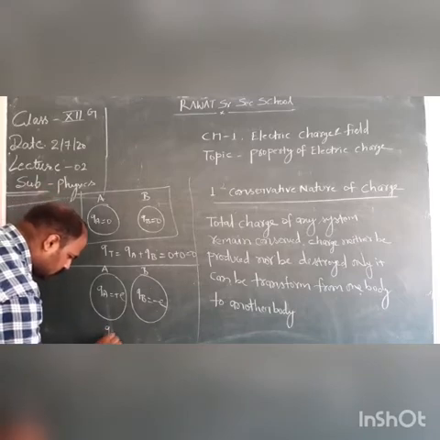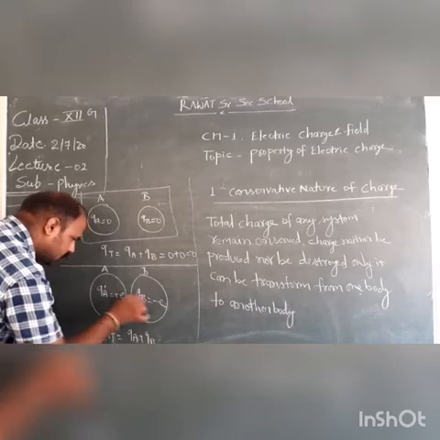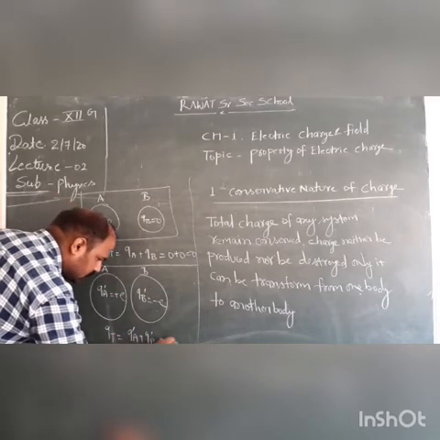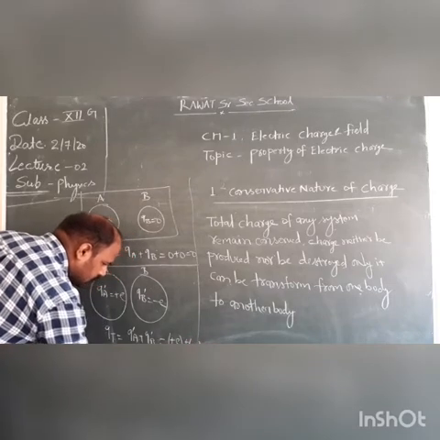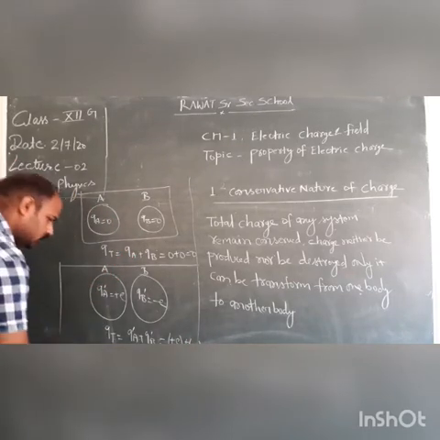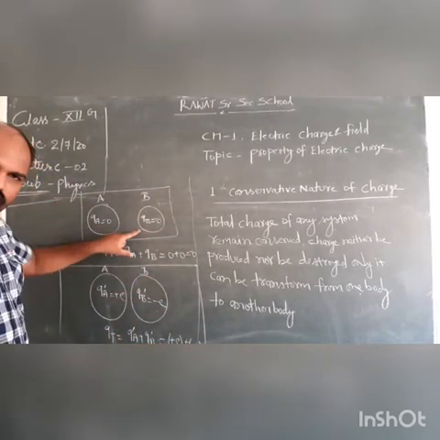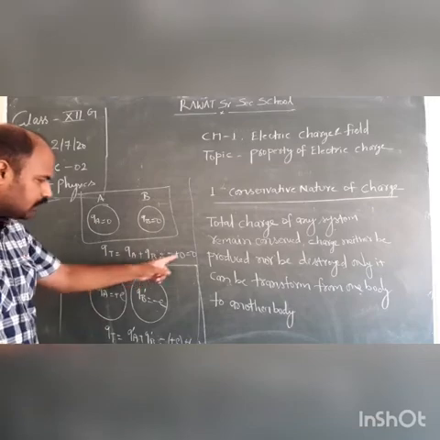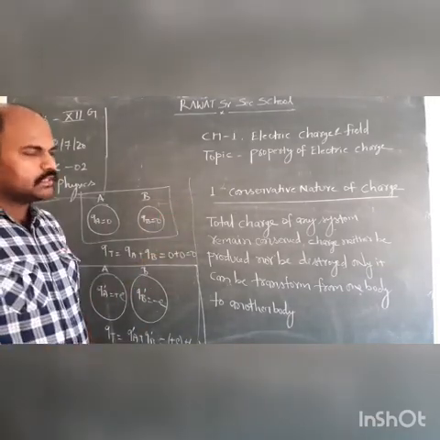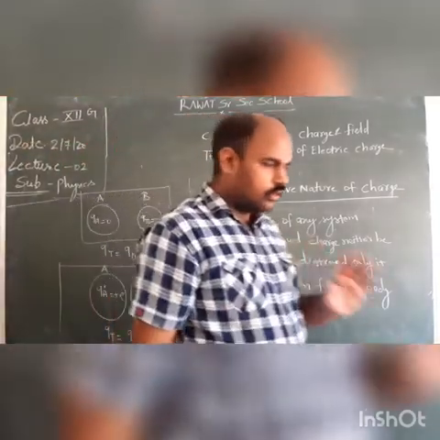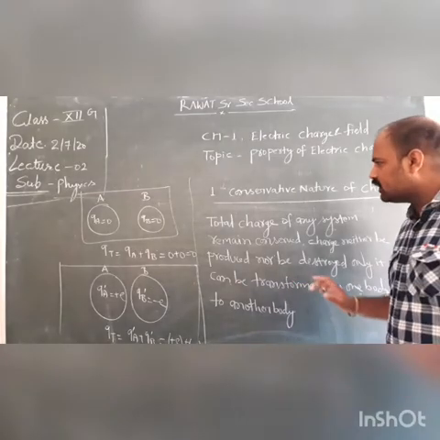The final charge is QA' plus QB', plus e plus minus e, which is 0. Before rubbing, the net charge is 0, and after rubbing the net charge is again 0. It means total charge remains conserved. Okay? I hope this topic is clear.